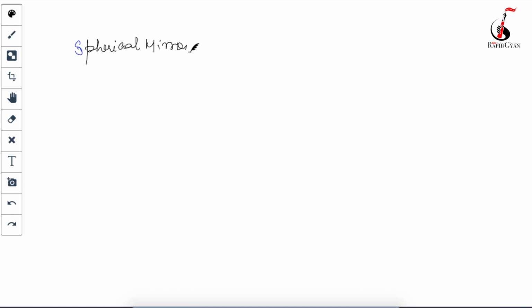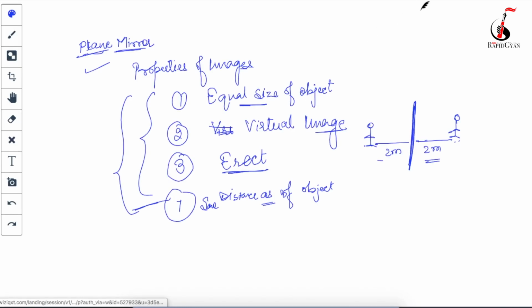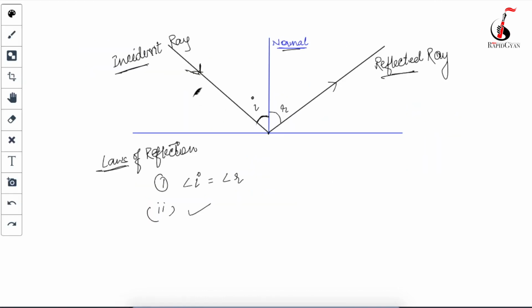So now see beta, you have observed over here that in the case of a plane mirror, what will happen if the light is coming and striking on the plane mirror? So you will see some simple basic laws of reflection. Okay, so this is your plane mirror.